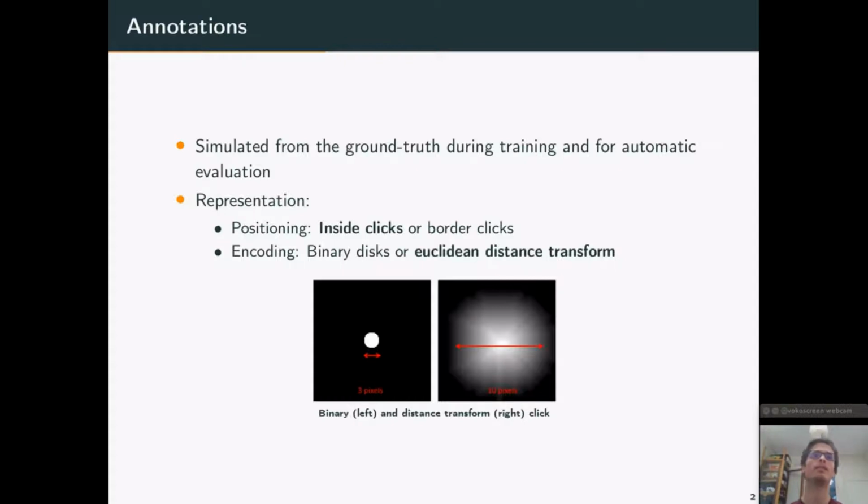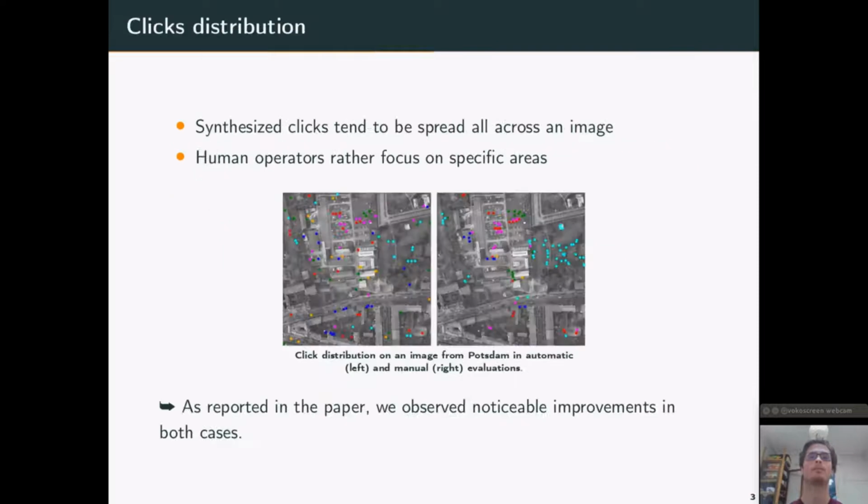And we also studied the encoding of the annotations, so binary clicks or Euclidean distance transforms, as shown in this image. And we found out, as reported in the paper, that inside clicks with Euclidean distance transforms seems to be the most efficient combination to make the most of the annotations.